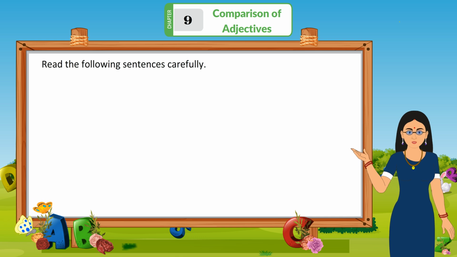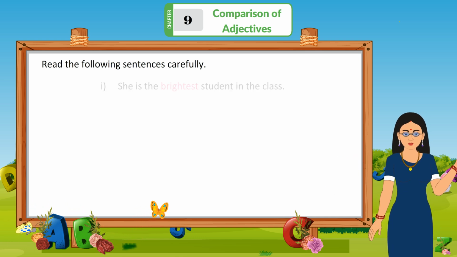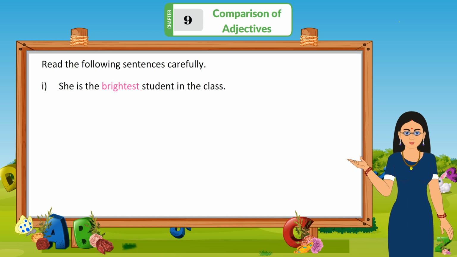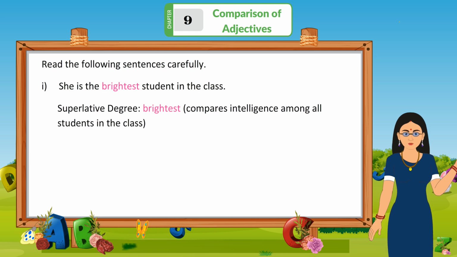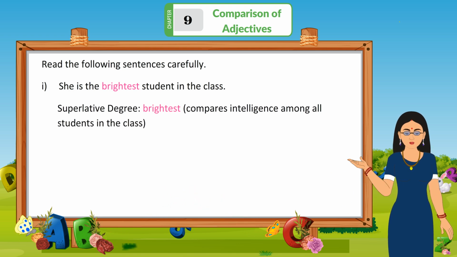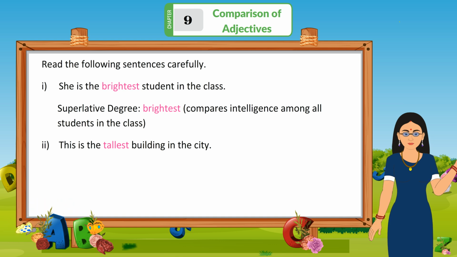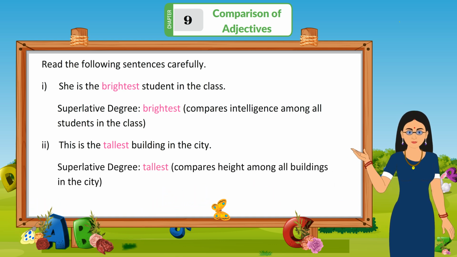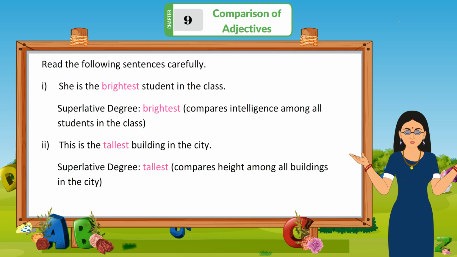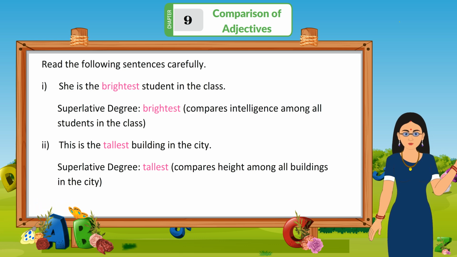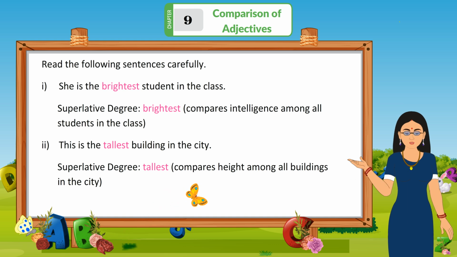Read the following sentence carefully. 1. She is the brightest student in the class. Superlative degree. Brightest. Compares intelligence among all students in the class. 2. This is the tallest building in the city. Superlative degree. Tallest. Compares height among all buildings in the city.